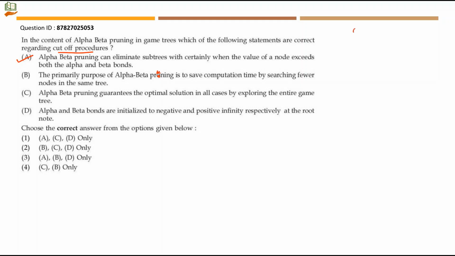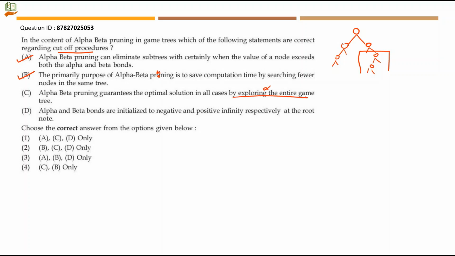So you take a game tree like this and you have lots of nodes like this here, and similarly you have lots of nodes like this. When you are going to eliminate this subtree completely, you have only fewer nodes to search. So in that case, we can say B is also true. The C statement. Alpha beta pruning guarantees the optimal solution in all cases by exploring the entire game tree.